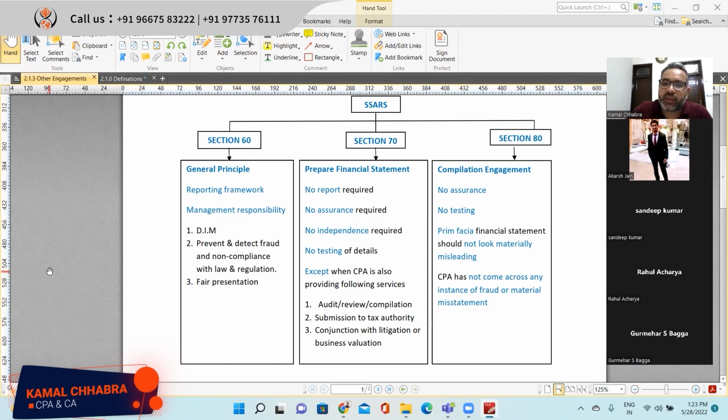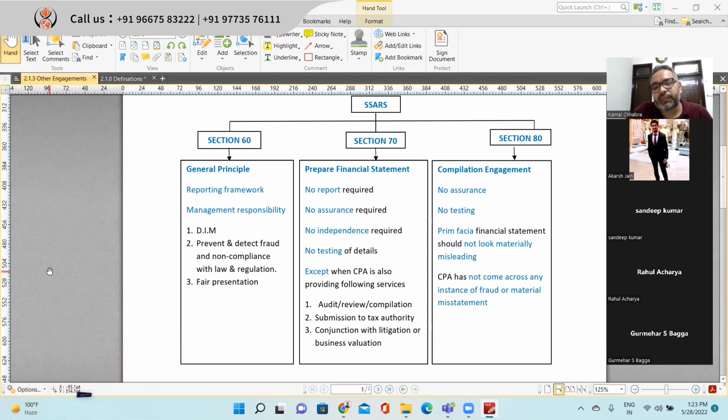Like if the CPA is giving an audit report, review report, compilation report, a submission to the tax authority, in conjunction with litigation or business valuation, in that scenario they need to perform the required procedures according to the respective standard. But if they are just giving preparation services, then there is no report required, no assurance required, no independence required, no testing required. Section 80 is the compilation engagement, in which you will be issuing a compilation report.